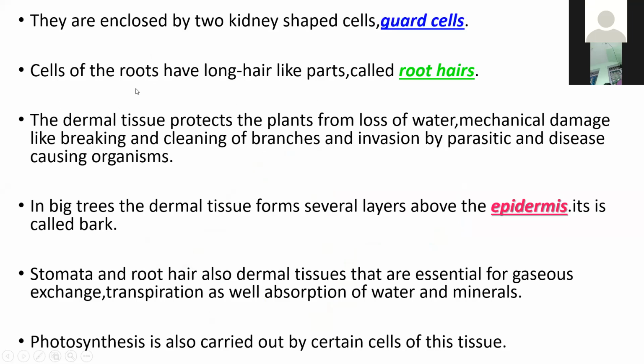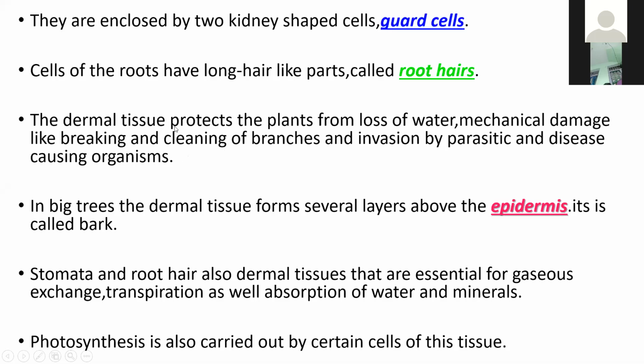Next, the cells of the roots have long hair-like structures. They are called root hairs. The cells of the roots contain small hair-like structures that are called root hairs.